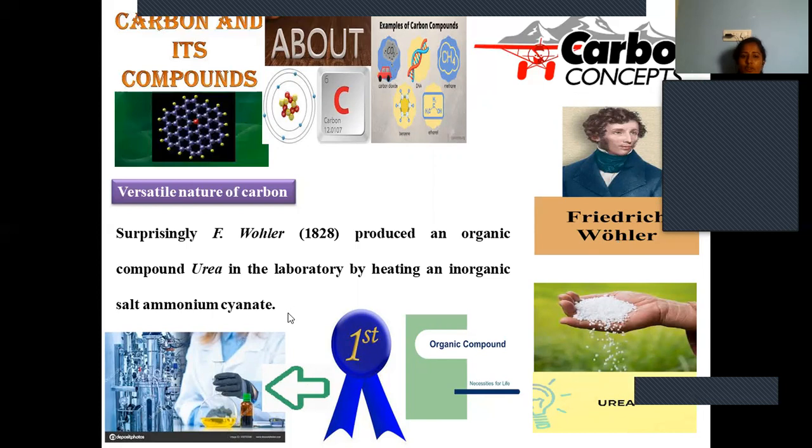But it was also not in a planned manner. He was expecting to synthesize some other compound, which isomerized into the compound called urea. Nowadays, this urea finds a wide range of applications in agricultural fields. Industrial scale synthesis is possible, and it is an essential fertilizer to nourish plant materials.